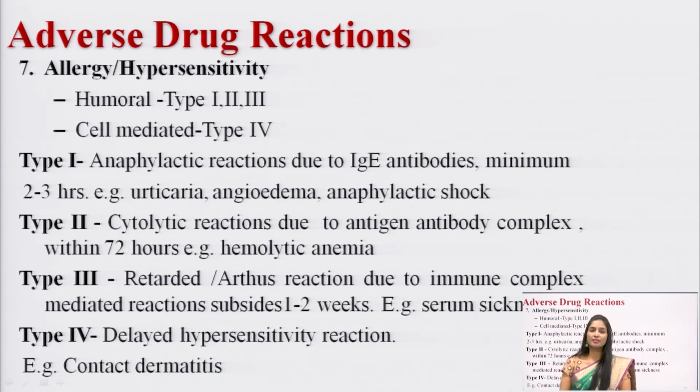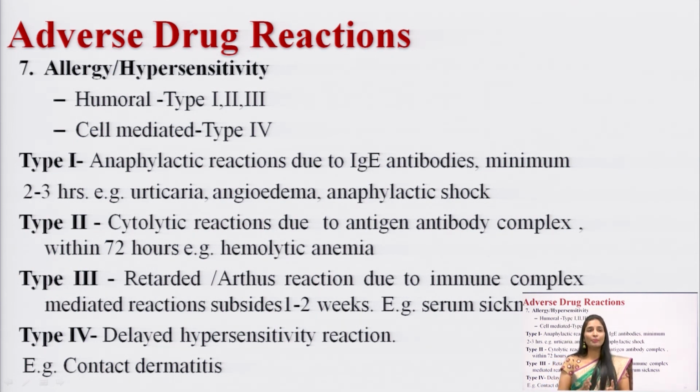Okay. And the next one is allergic reaction. What is an allergic reaction? You can call it a hypersensitivity reaction. Allergic reactions are categorized into humoral and cell mediated. The humoral type is further classified into type 1, type 2, and type 3, and finally type 4 is a cell mediated adverse drug reaction. In type 1, the anaphylactic reaction is due to immunoglobulin E antibodies. Here you can see, within 2 to 3 hours, anaphylactic shock, urticaria, and other hypersensitivity reactions.